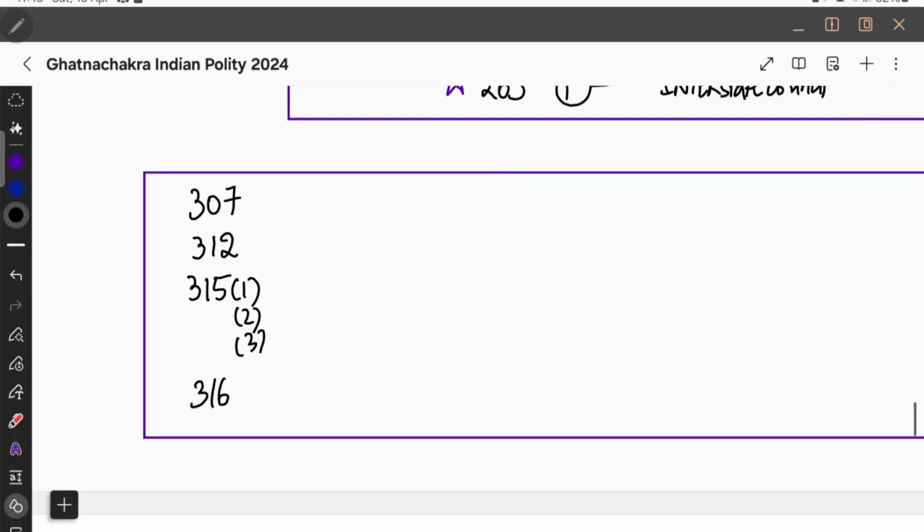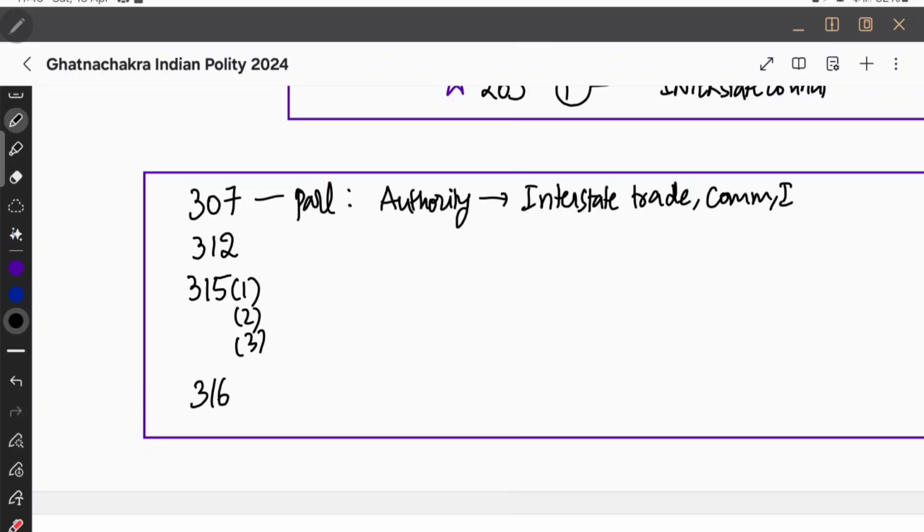So in the central state administrative relations, we can see one more box. For example, this box has some miscellaneous articles. For example, 307. This talks about an authority to manage interstate relations, I mean interstate trade and commerce. So under Article 307, Parliament can appoint an authority. People will think that the appointing body is always the President. No, it is Parliament. For the interstate trade council, it is the Parliament.